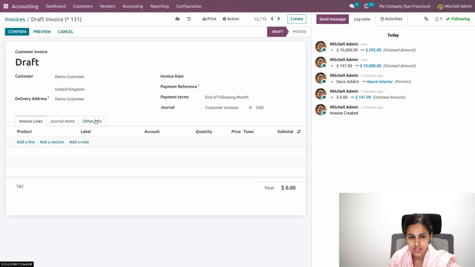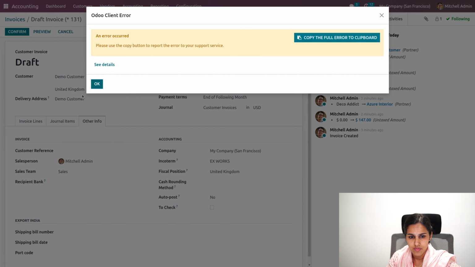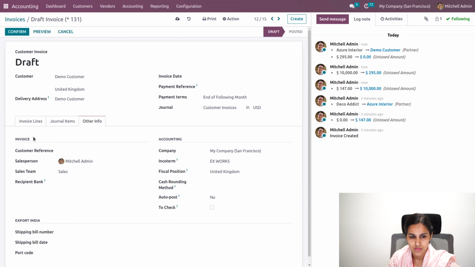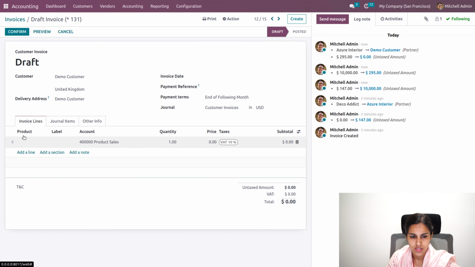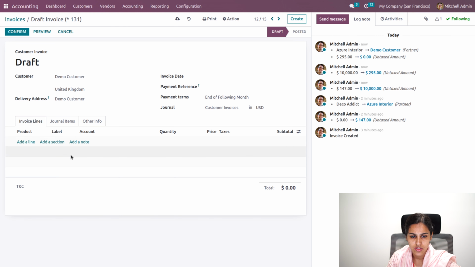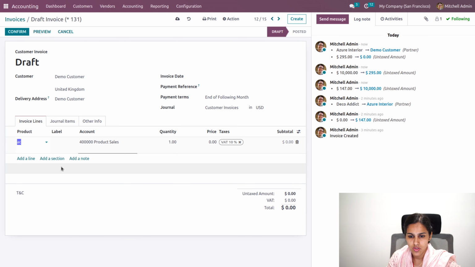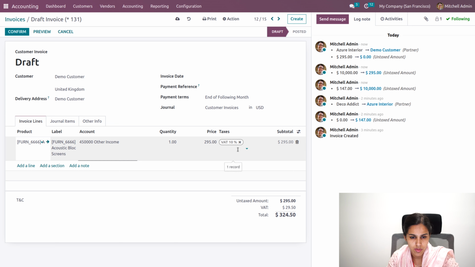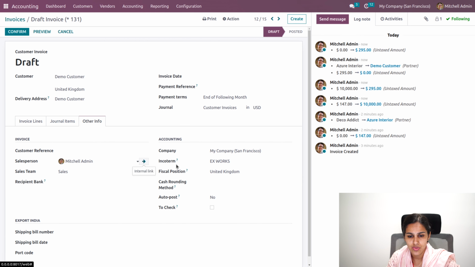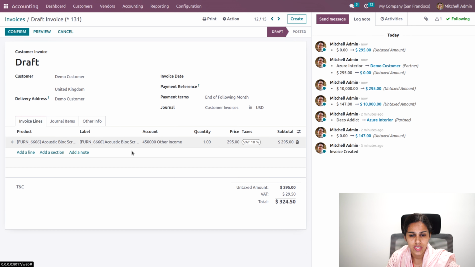and the product, go to the invoice line. Let's remove this and choose acoustic block screen. So you can see VAT 10% is mapped, and also the account is mapped from product sales to other income. So in the other info, you can see that the fiscal position is automatically taken as United Kingdom. So this account mapping and the tax mapping have been done with the use of these fiscal positions.